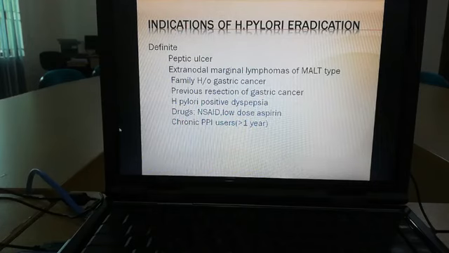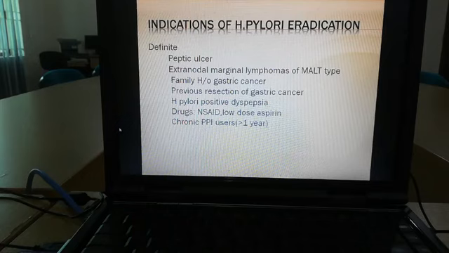Before going to discuss the management plan, I'd like to discuss the indications for H. pylori eradication. There are some definite indications for Helicobacter pylori eradication: peptic ulcer, extranodal marginal zone lymphoma of MALT type, that is MALToma, or some kinds of lymphomas. If there is a family history of gastric cancer, if there is a previous history of resection of gastric cancer, if there is H. pylori positive dyspepsia, or if there is a history of use of drugs like NSAIDs, non-steroidal anti-inflammatory drugs, for a long time,